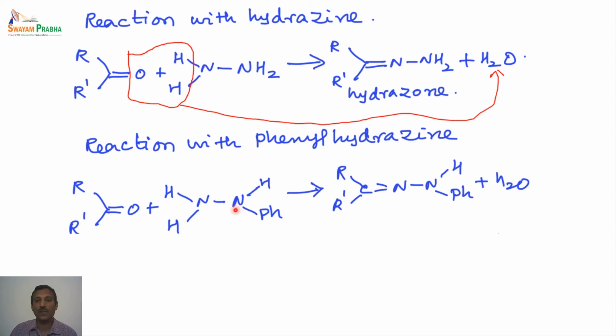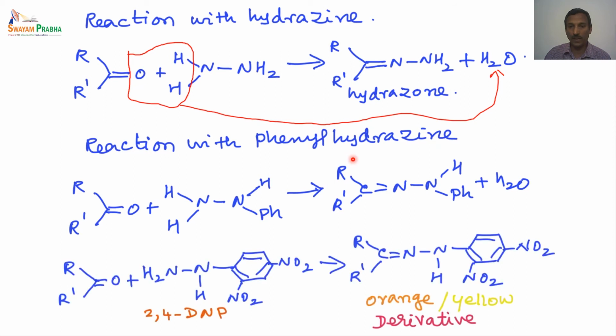The next is reaction with the phenylhydrazine. Instead of a simple unsubstituted hydrazine, we have a phenyl group attached to the second nitrogen. The reaction is very similar to the hydrazone formation. When phenylhydrazine is used, the product formed is called the phenylhydrazone. And when 2,4-dinitrophenylhydrazine as shown here is treated with the carbonyl compound, we end up with a 2,4-DNP derivative. They are generally orange or yellow colored crystalline solids. So these are called the derivatives.